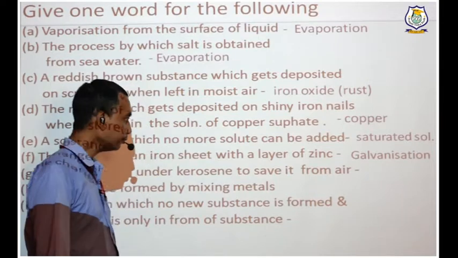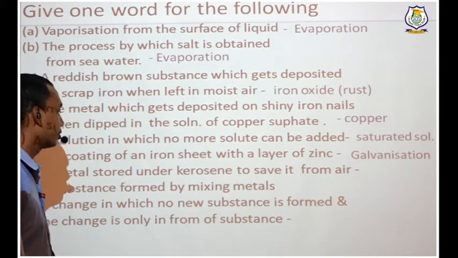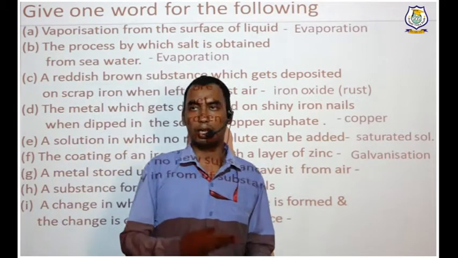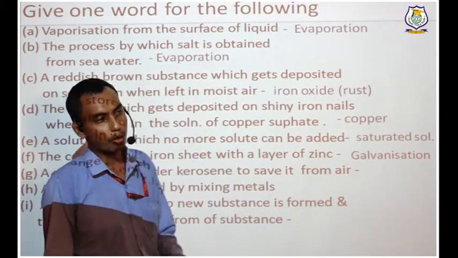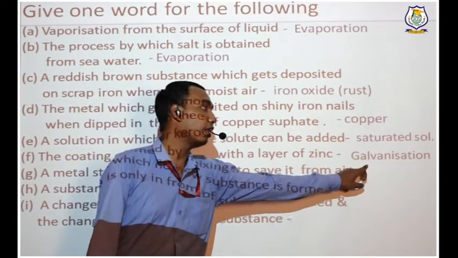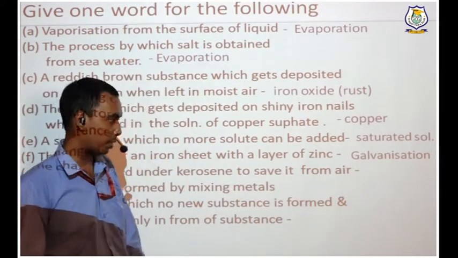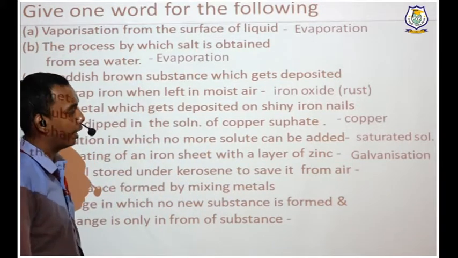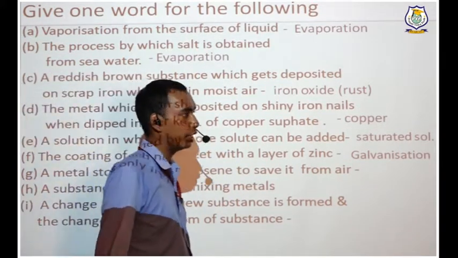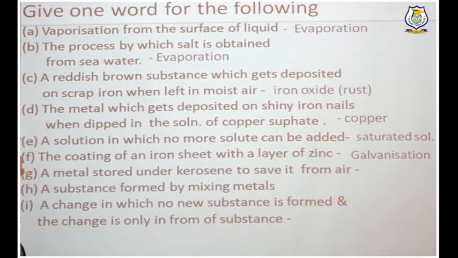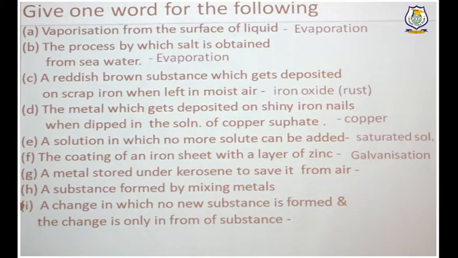So, to protect iron articles from getting rusted, we apply a molten zinc coating on iron articles, and that particular process is called galvanization. Learn that spelling also. Don't write it wrong. Galvanization.